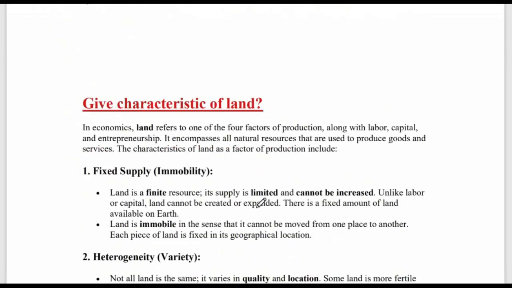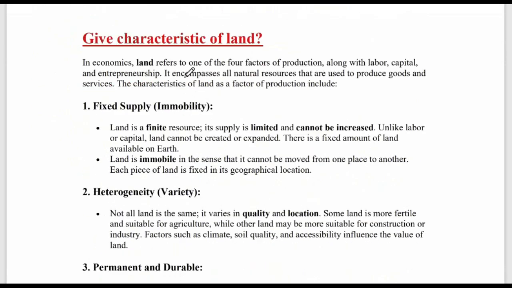All right. Next is: give characteristics of land. So these are the factors of production: land, labor, capital, and other resources. In economics, land refers to one of the four factors of production, as I said, along with labor, capital, and entrepreneurship.